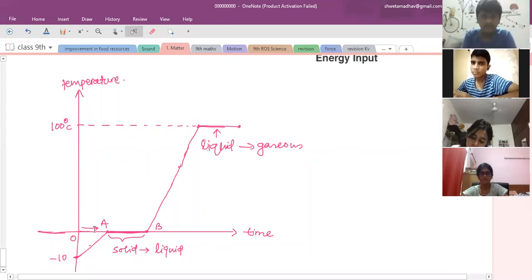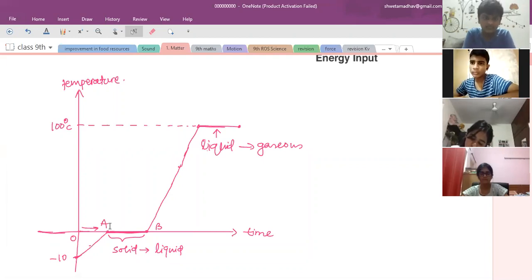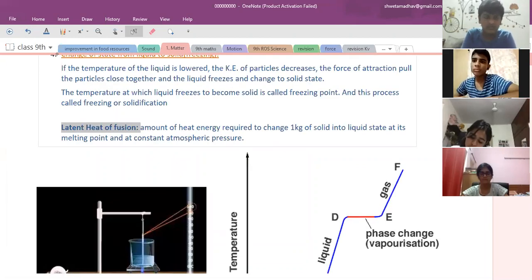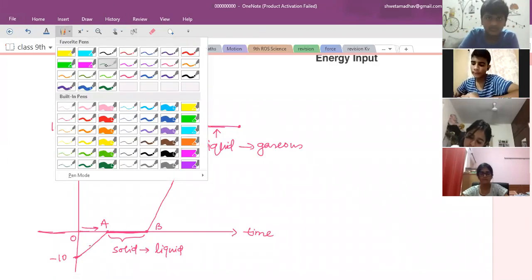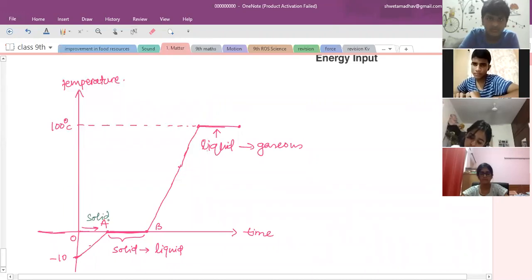It is 0 degrees Celsius here. What is the state at position A? What is the state of the matter when it is at A? It is solid. Ma'am, it's solid. A is solid. And at B it is?